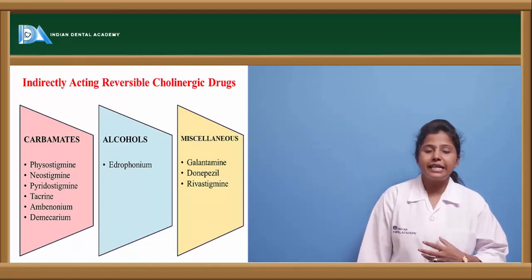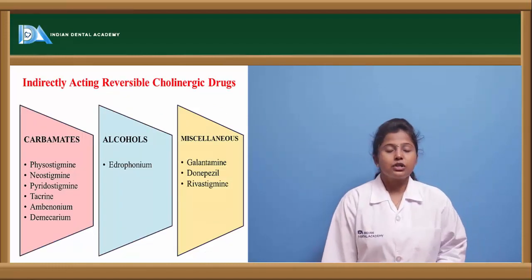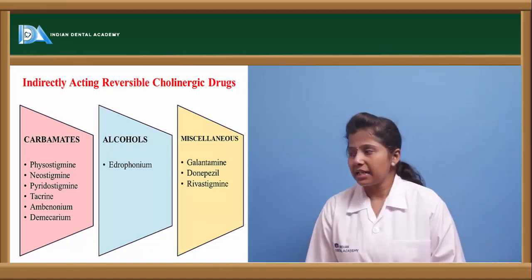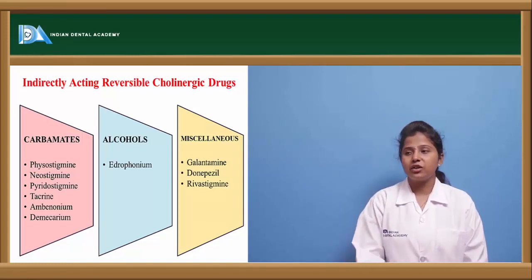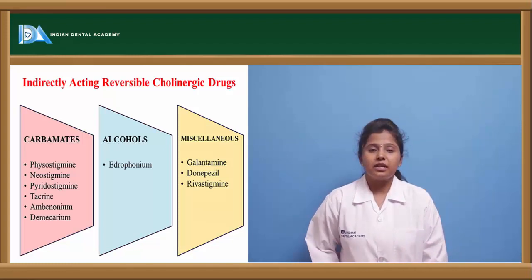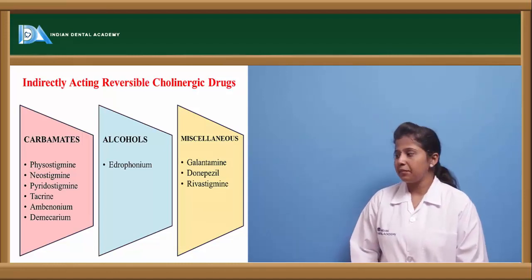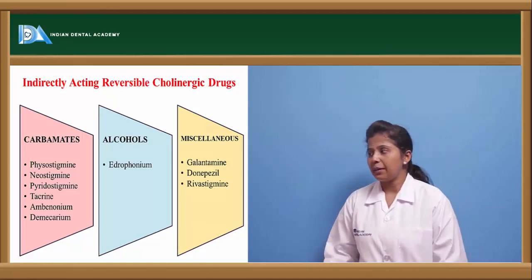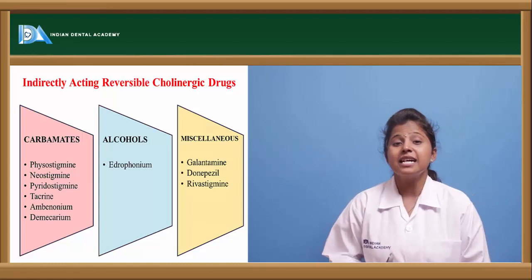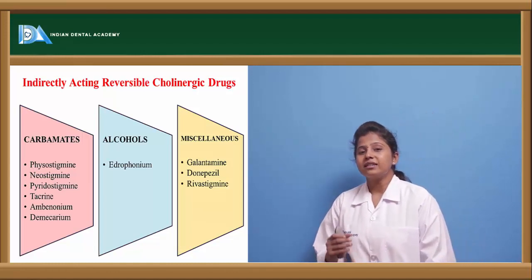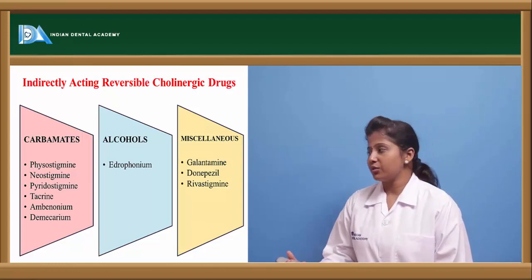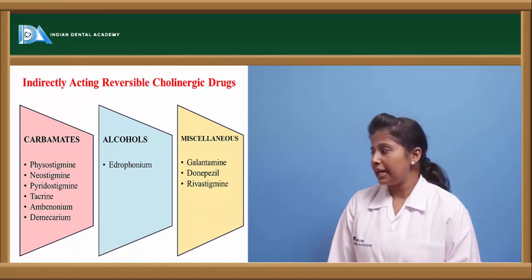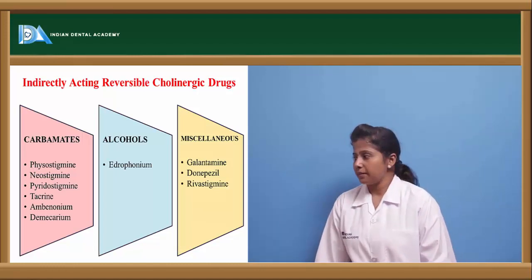If we see indirectly acting cholinergic drugs, these are categorized as carbamates, alcohols and miscellaneous drugs. What are the drugs which come under the category of carbamates? It includes physostigmine, neostigmine, pyridostigmine, tacrine, ambenonium and demecarium. These are indirectly acting drugs, in the sense these drugs influence the release of acetylcholine from the storage vesicles. And alcohols include edrophonium, and among miscellaneous drugs there are others like galantamine, donepezil and rivastigmine.